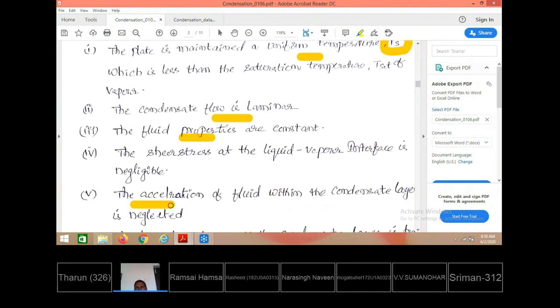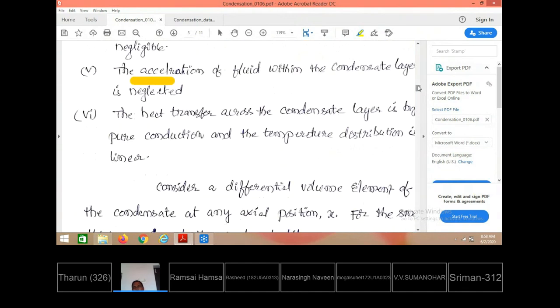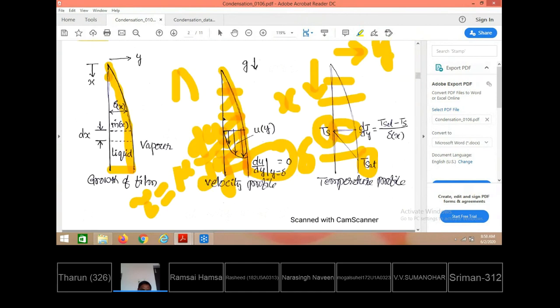Acceleration is nothing but the rate of change of velocity, so velocity change by time; since the velocity change is negligible, acceleration is also negligible for the film. That means the film is flowing over the surface in a very slow manner. The heat transfer across the condensate layer takes place purely by conduction. So here, the film maintains contact between the plate surface and the intersection of the liquid-vapor surface.